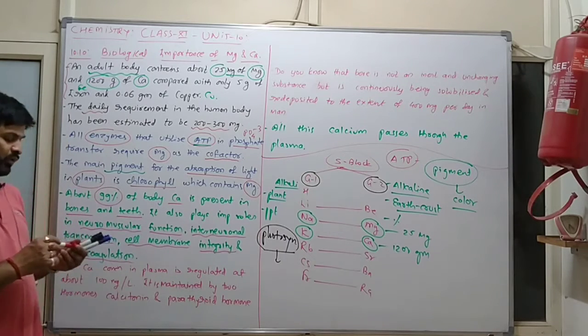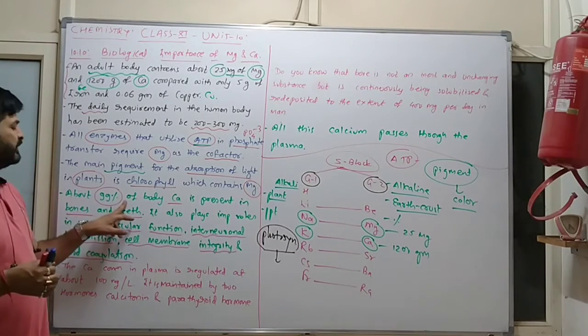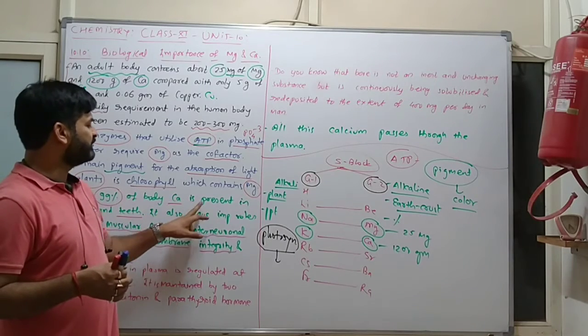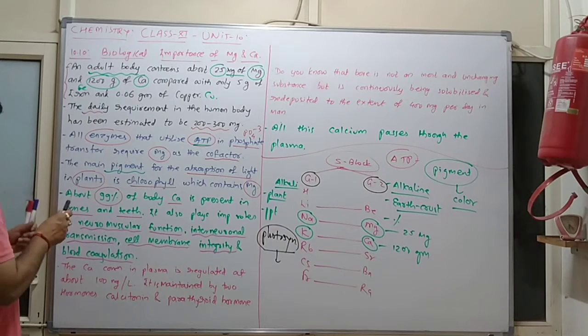What is blood coagulation? To become thick. Whenever the amount of mineral increases inside the blood, it will become thick. Clear?